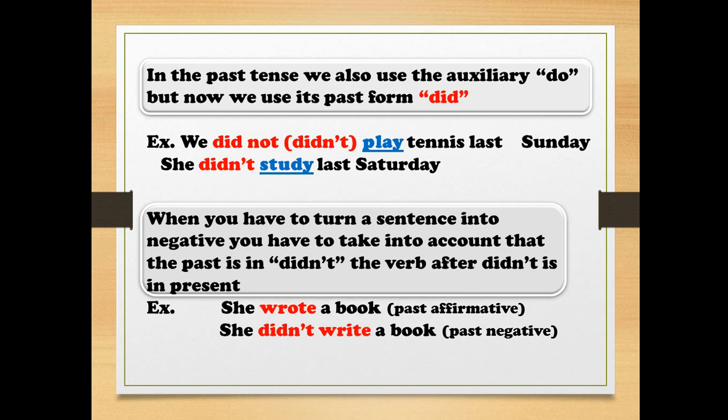Okay? She wrote a book. This is an affirmative sentence in the past. How can I change it into negative? She didn't write. Why did I use the original verb? Because didn't shows it all about the past simple.